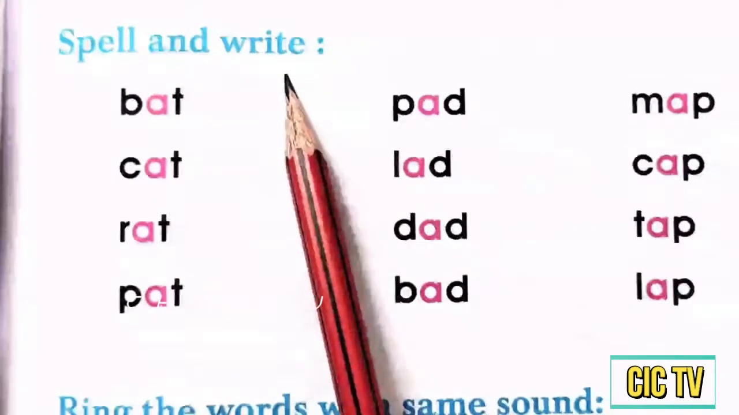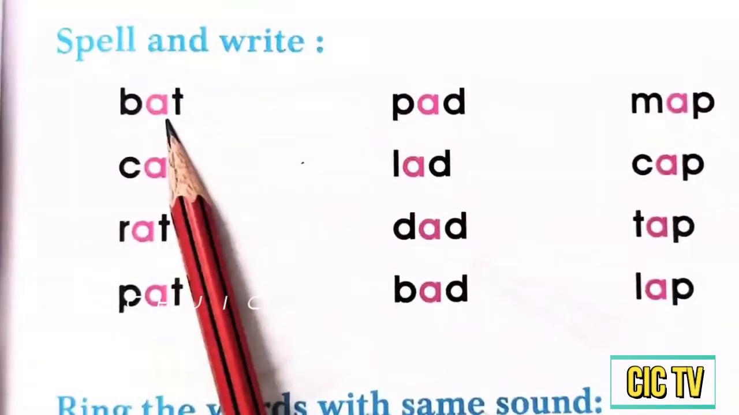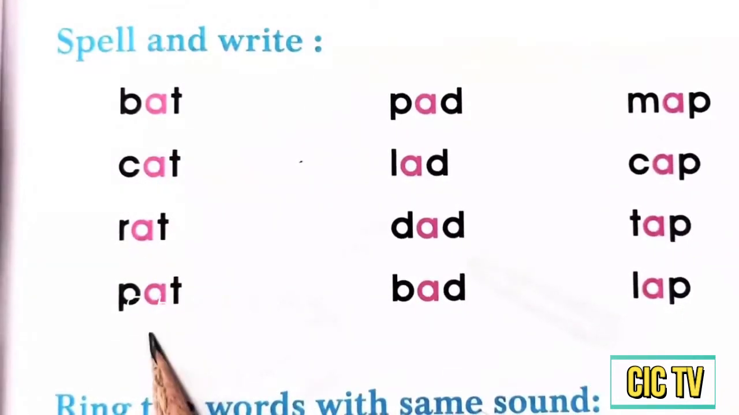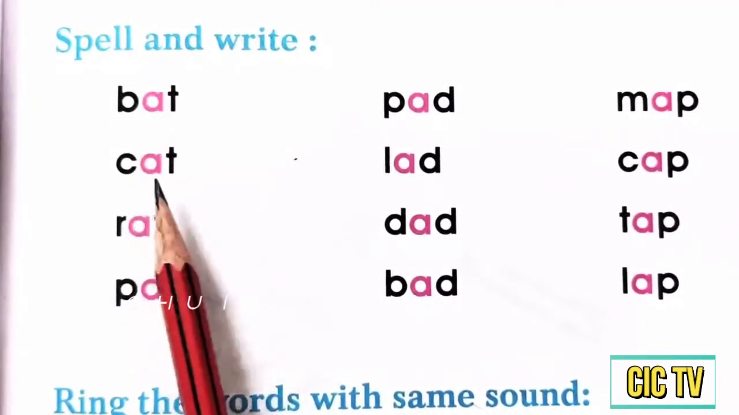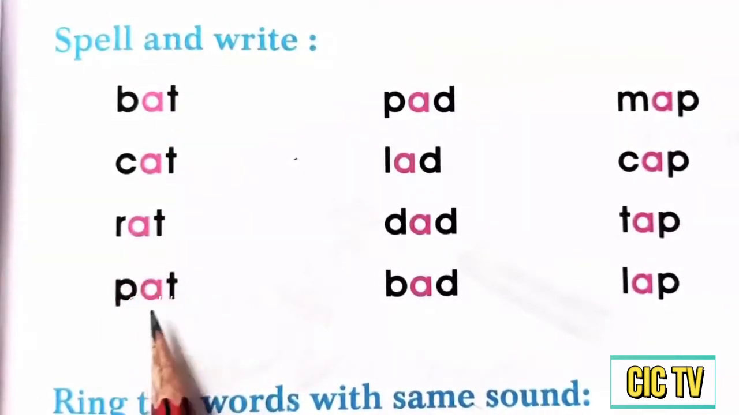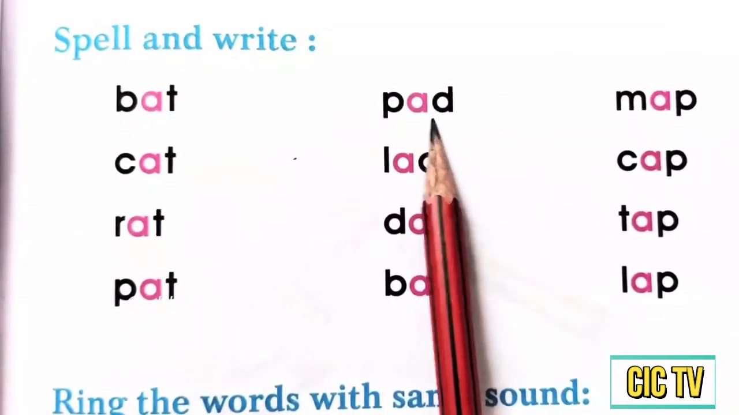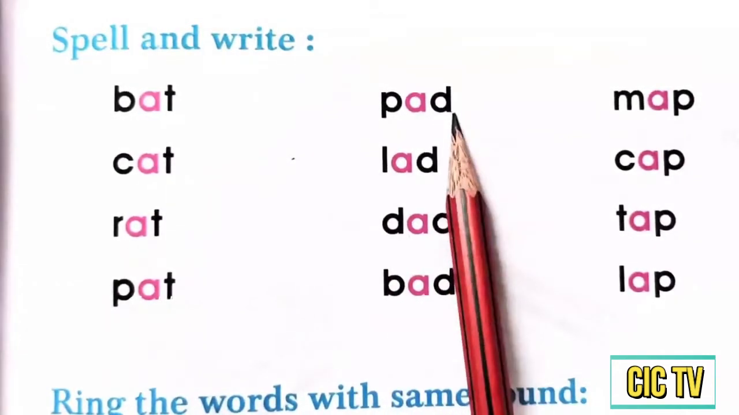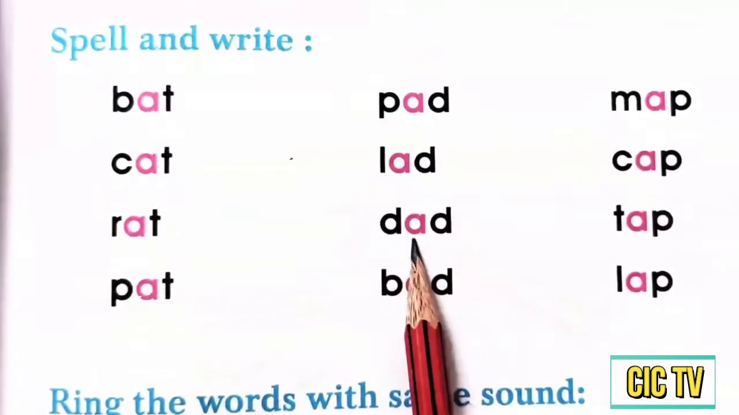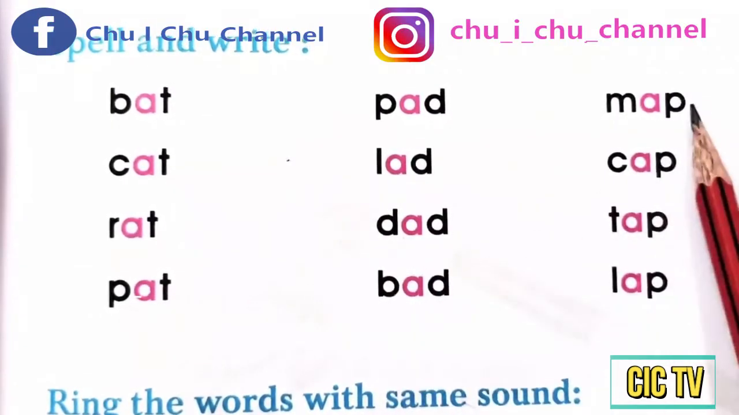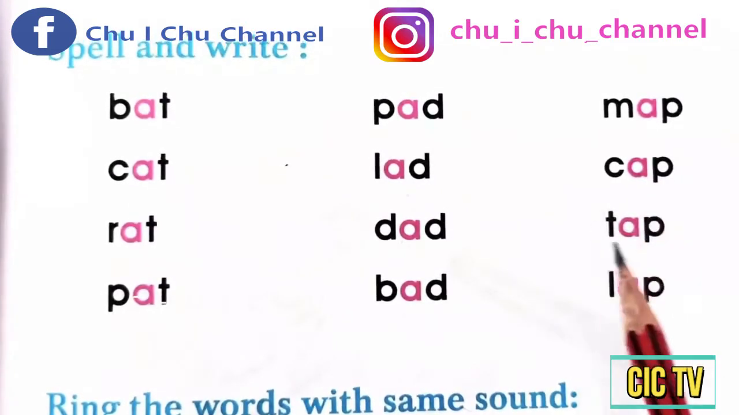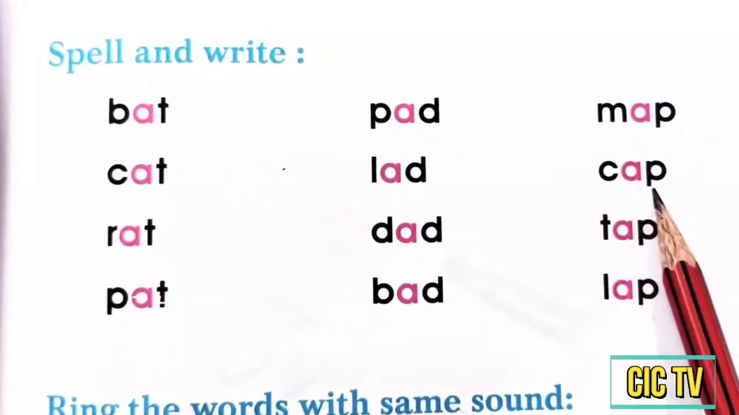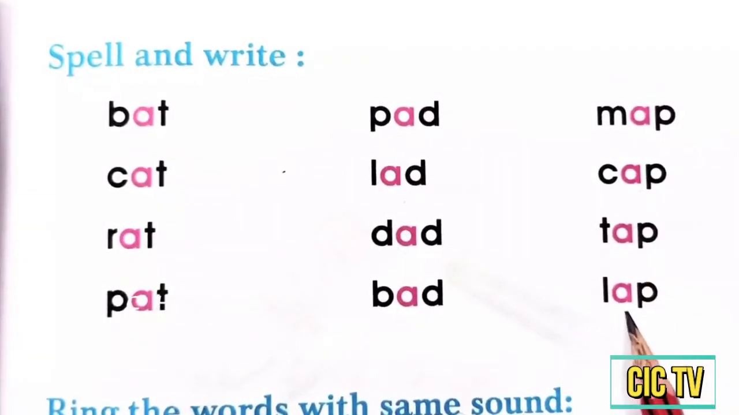Spell and write. Bat. Cat. Rat. Pat. Pad. Lad. Dad. Bad. Pad. Lad. Dad. Map. Cap. Tap. Lap. Map. Cap. Tap. Lap.